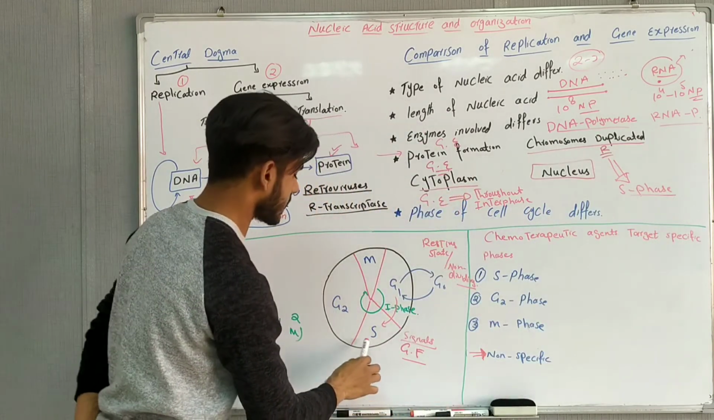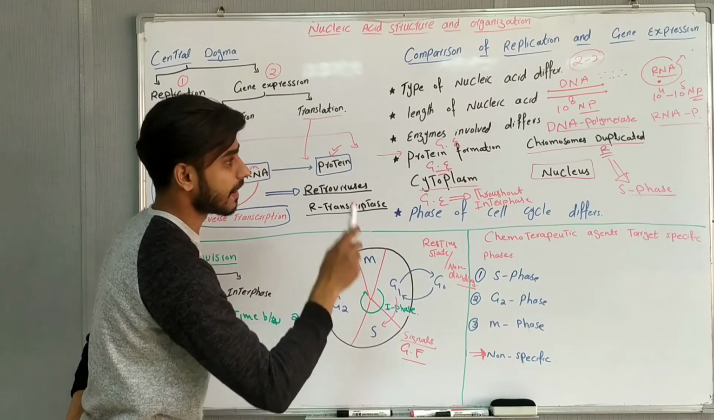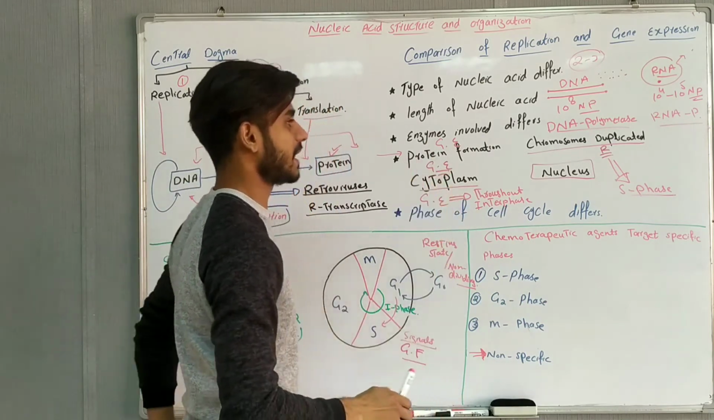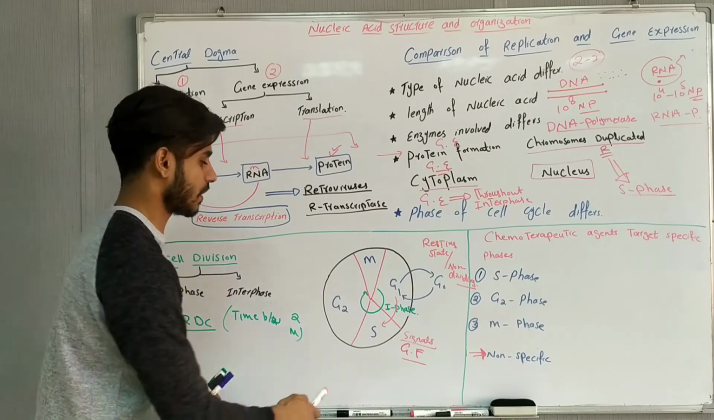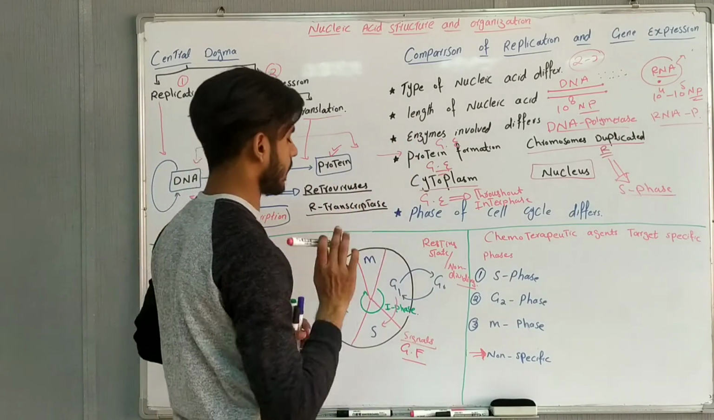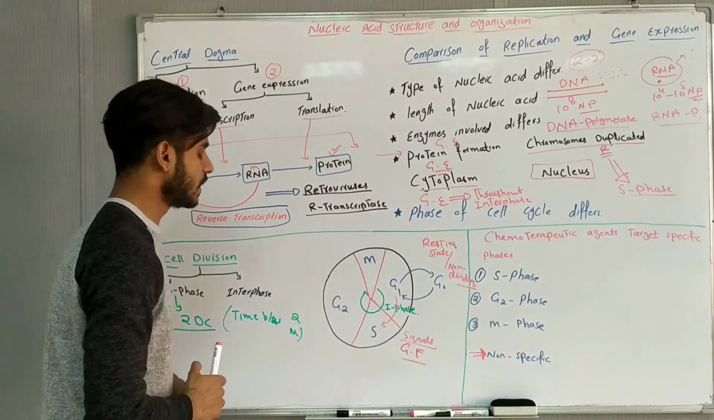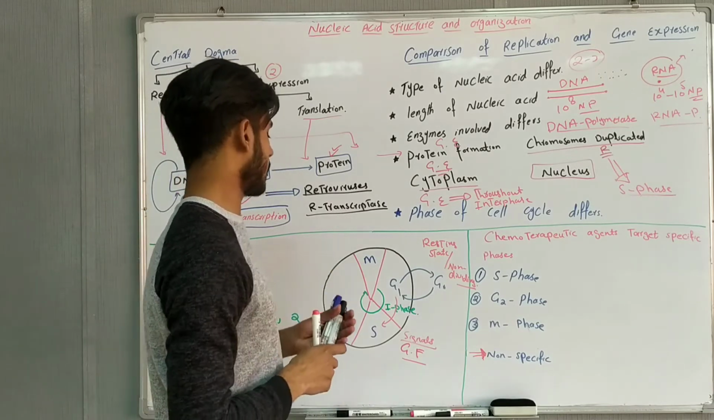So S phase is specially pointed for the replication of chromosomes, meaning that here chromosomes will be duplicated. S phase is the phase in which replication will occur. And second is the G2 phase. G2 phase is the phase before the mitosis.